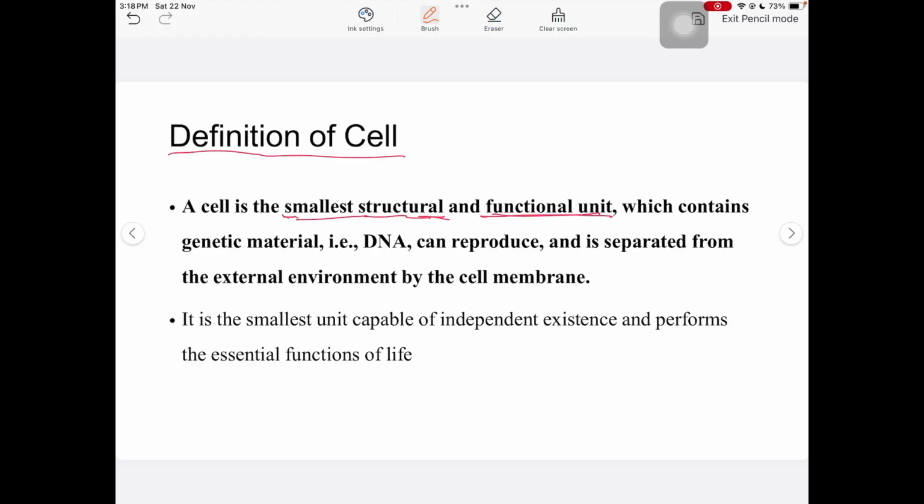So why smallest? It cannot be seen by the naked eye, it is microscopic, so it is termed smallest. The cell is the smallest structural and functional unit which contains genetic material, DNA, and can also reproduce, and is separated from the external environment via the cell membrane.